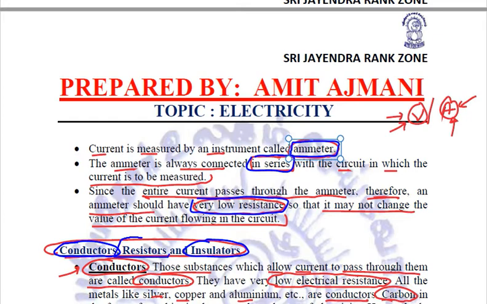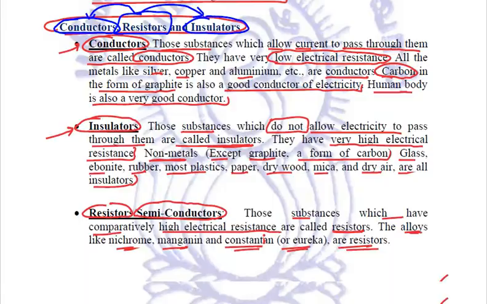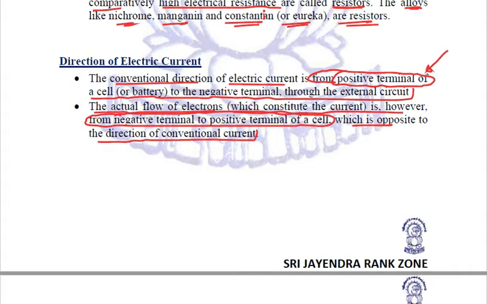Resistors or semiconductors are the intermediates between the conductors and the insulators. They allow partial flow of current passing through them. Alloys like nichrome, constantan and manganese, these are resistors. Clear?